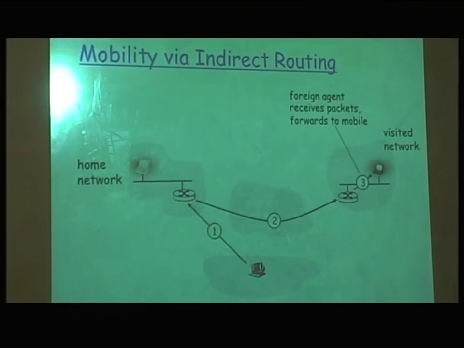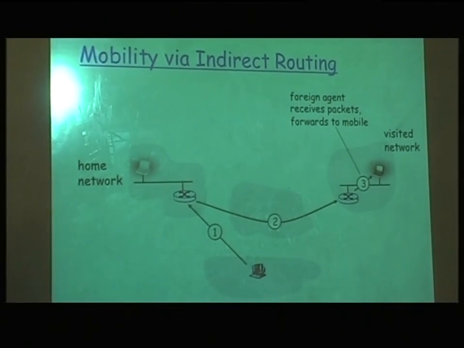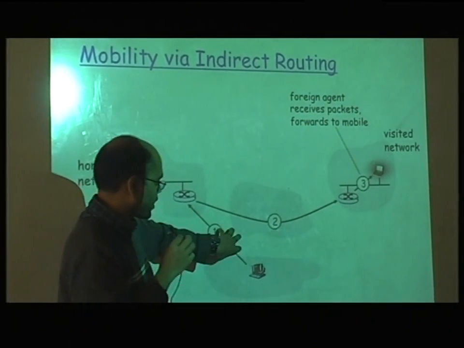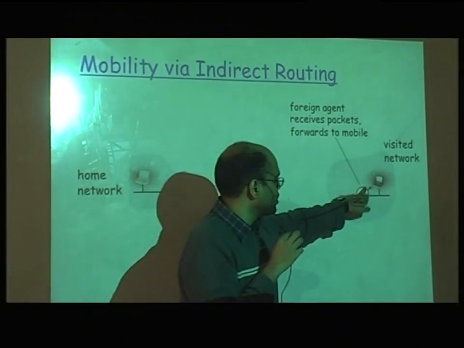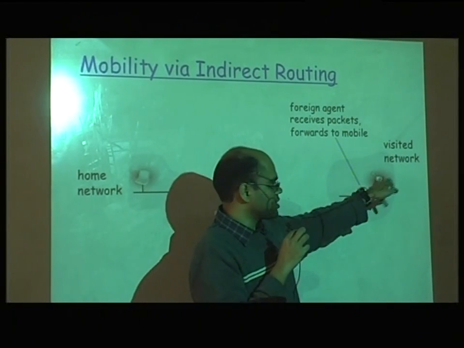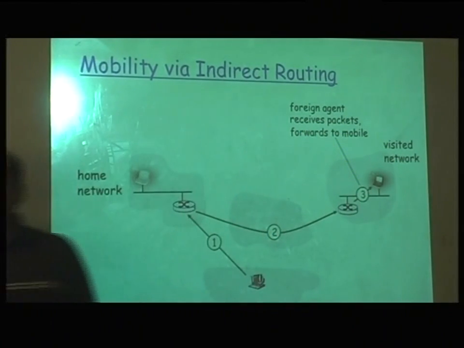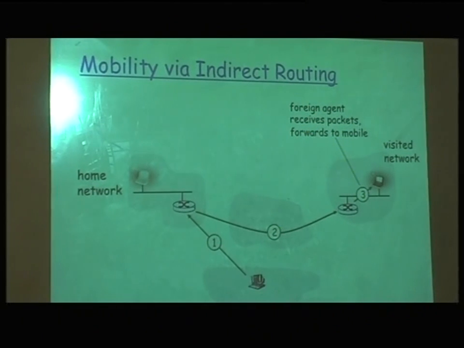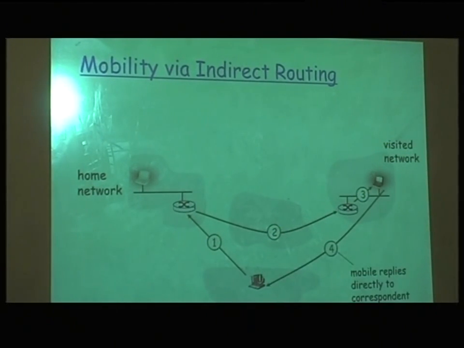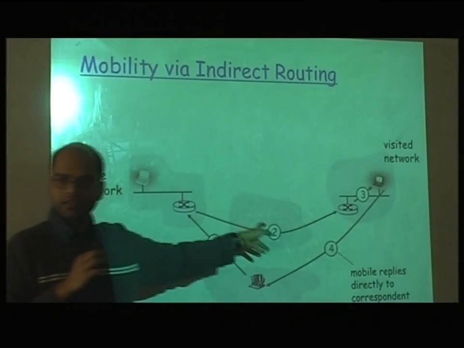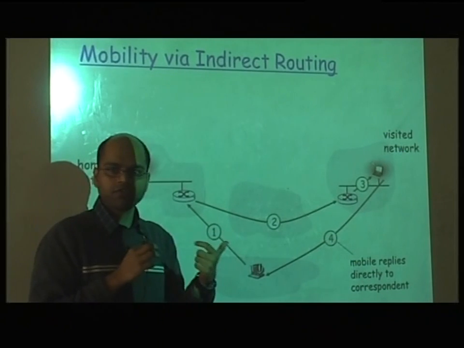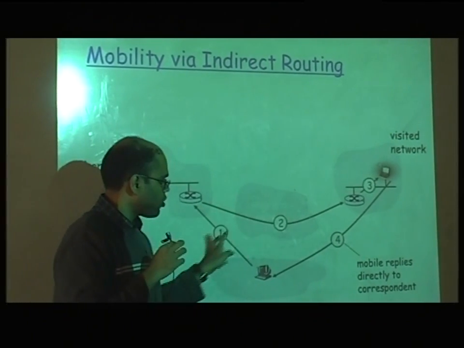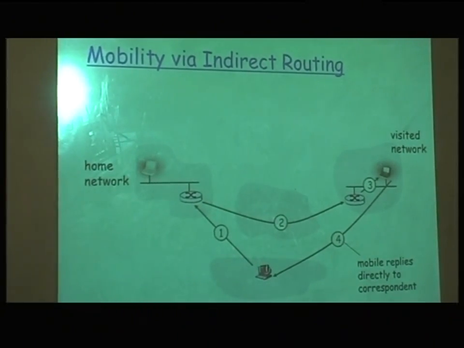So this packet will be delivered to the destination, and now the destination doesn't have to go through this entire route, because the packet contains the source address of the correspondent. So when the destination wants to reply, it can directly send the packet to the correspondent. This is how mobile routing is done. This is how it is done even in the GSM network. We'll see how it is done in the standard telephone network. And because it forms a triangle, it's also called triangle routing.